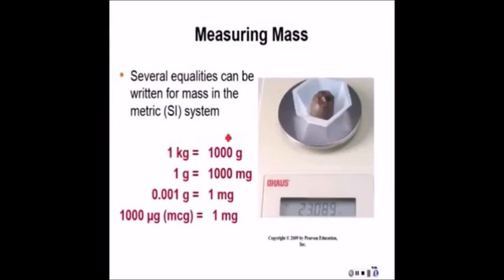Let's take a look at mass now. 1 kilogram, 1,000 grams. 1 gram, 1,000 milligrams. We can write it the opposite way. 1,000th of a gram equals a milligram. Or there are 1,000 micrograms in a milligram. I know it can get kind of confusing sometimes, but after you use these, you'll get used to them.